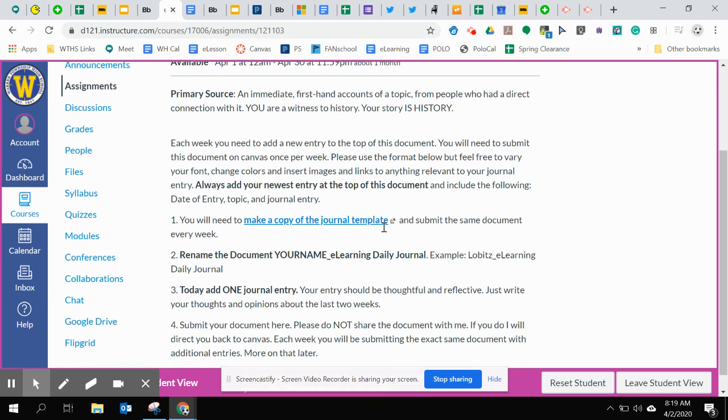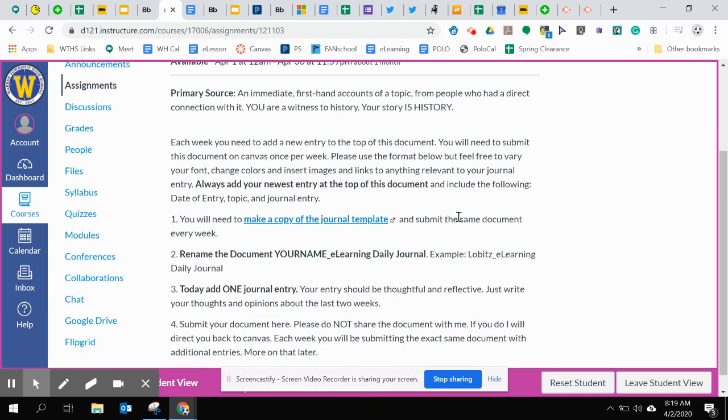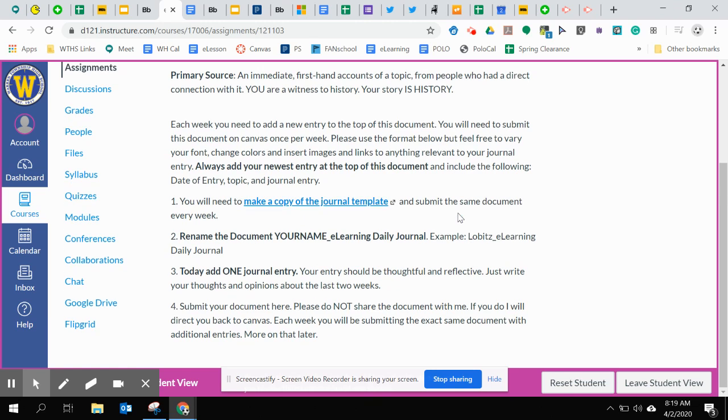Always add your newest entry to the top of the document and then include the following: the date of entry, whatever topic it is that your journal is about. It could be really anything, and then your journal entry. You'll be making a copy of the journal template, which I'll show you in just a minute, and submit the same document every week. Make sure you rename the document. Make sure that the first part of it, when you make a copy of it, it'll say copy of. Change that to be your name, your first and last name.